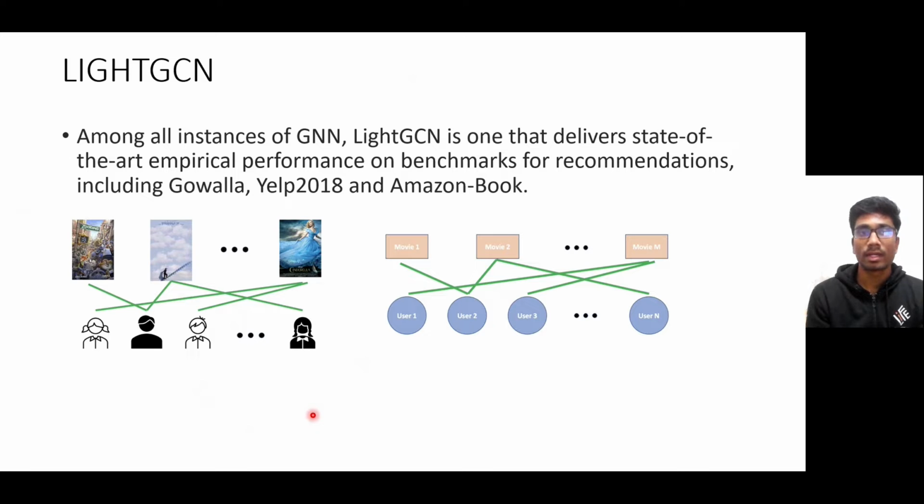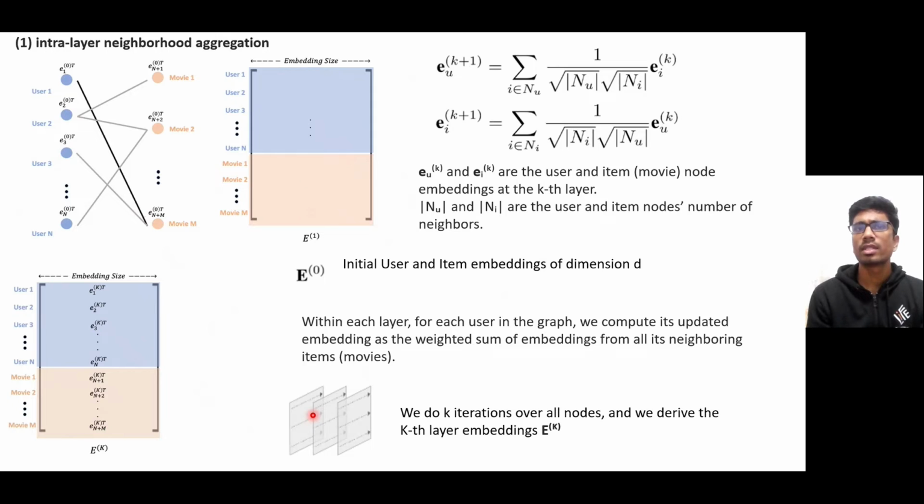Next, I have gone through understanding a much higher performance variant of GNN, which is LightGCN. It delivers state-of-the-art empirical performance on benchmarks for recommendations, including Gowalla, Yelp 2018, and Amazon Book datasets. So this is how the LightGCN architecture works.